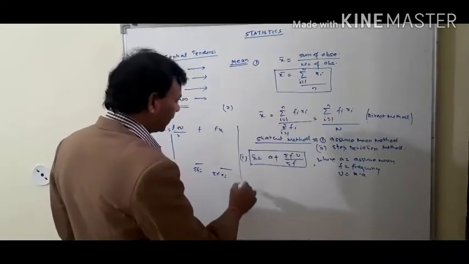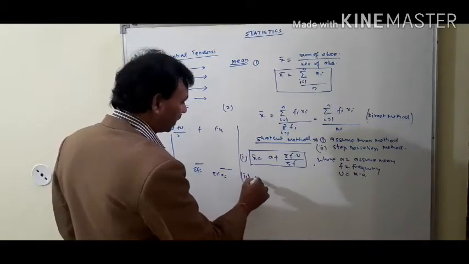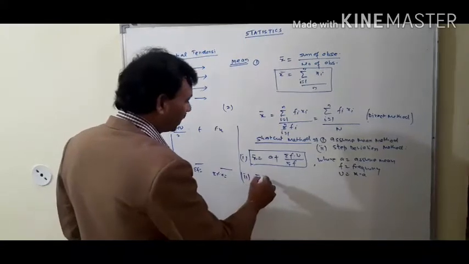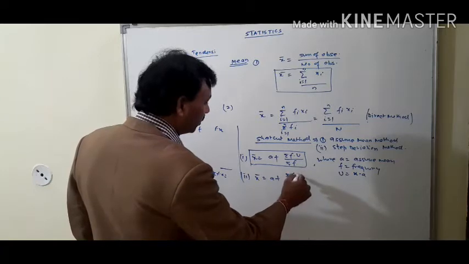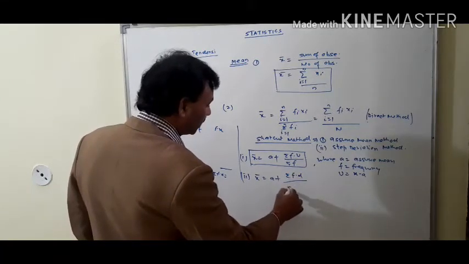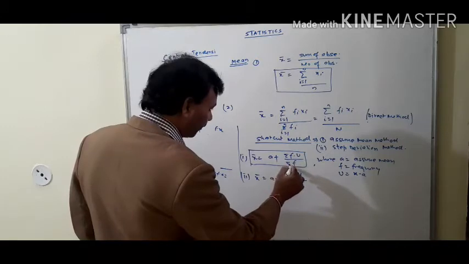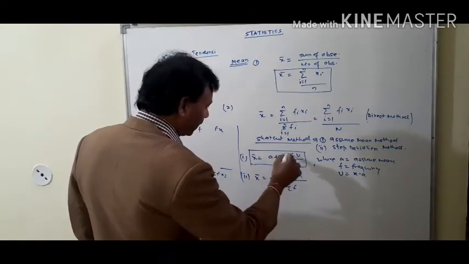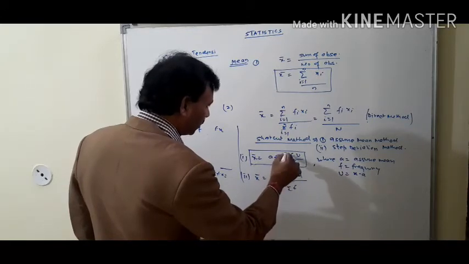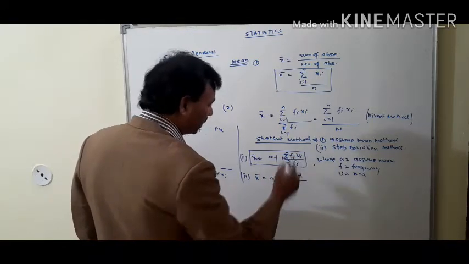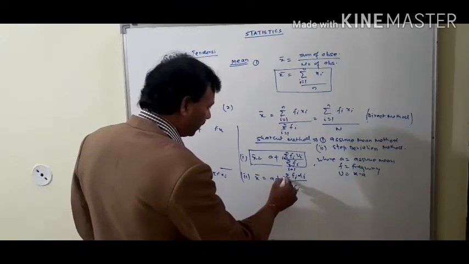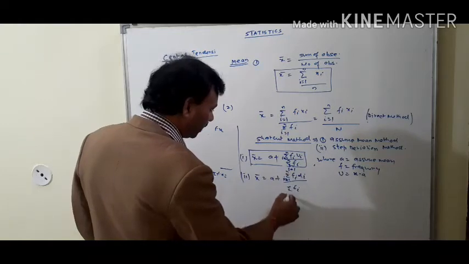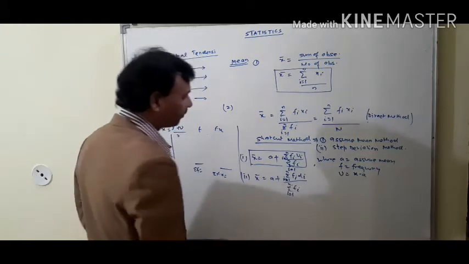And second, in the step deviation method, we use the formula x bar equal to a plus sigma f into d whole upon sigma f. We can also write it with i equal to 1 to n, f i into d i.